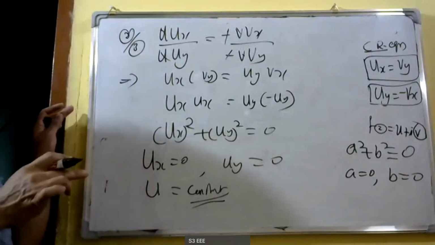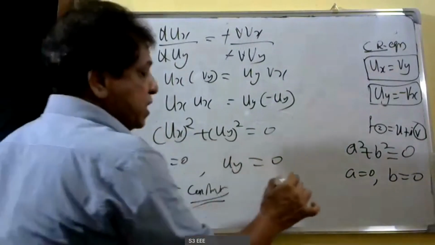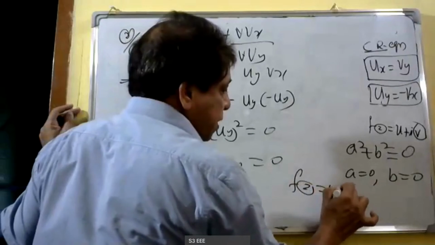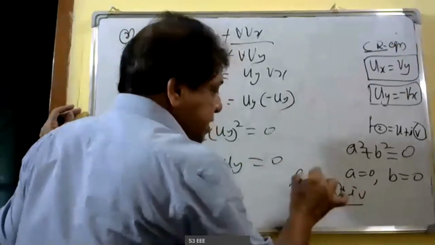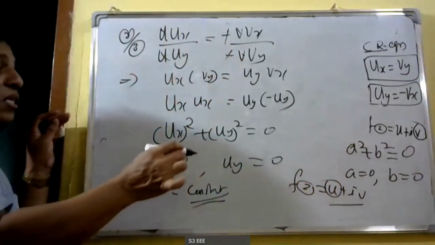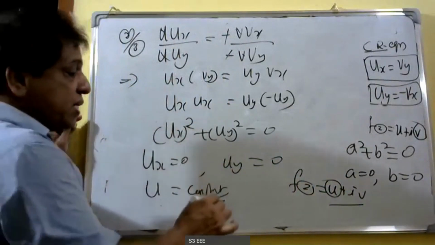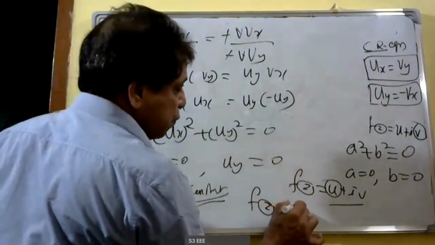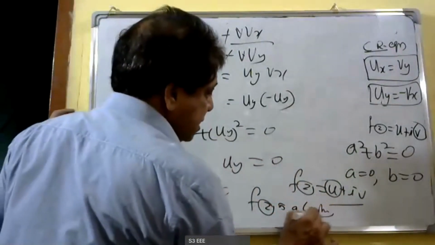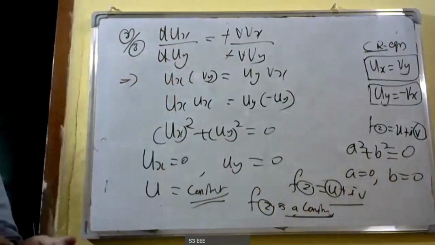The first result says that if u is a constant in an analytic function f of z equal to u plus iv, then the function is a constant. Here u is a constant. Therefore, we can say that f of z is a constant. That is the proved result.